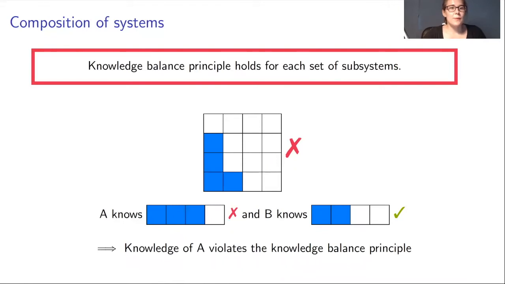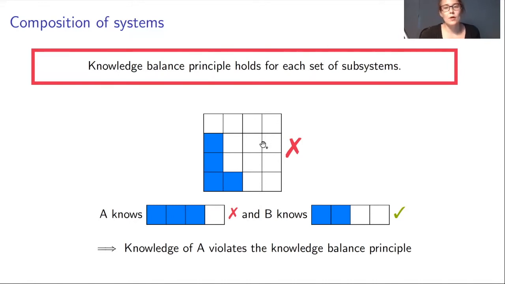So there is one more condition we need to add to the knowledge balance principle if we consider multiple systems, and that is that the knowledge balance principle has to hold for each of the subsystems. So if we take, for example, the state, it would fulfill the knowledge balance principle globally. But if we look at the knowledge Alice has about her system, this is a state that does not fulfill the knowledge balance principle. But what Bob knows about the system would be okay. So this would not be a valid state because of that.